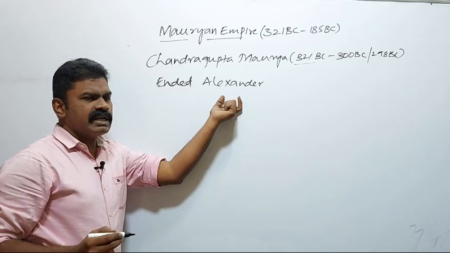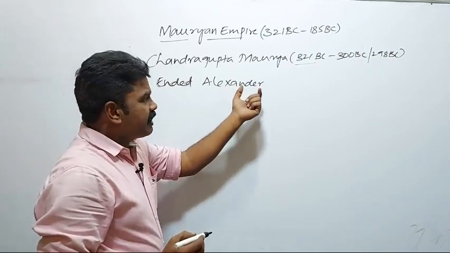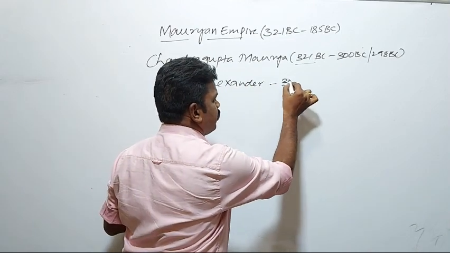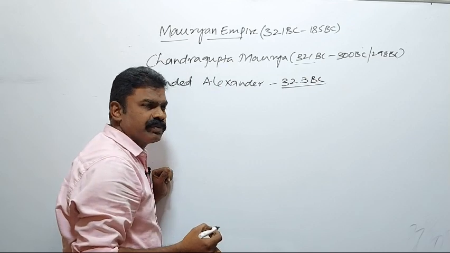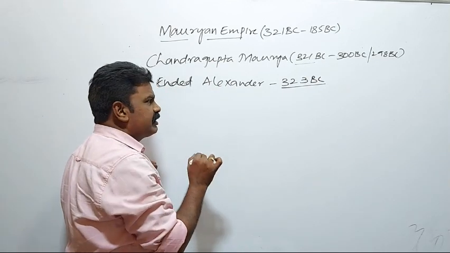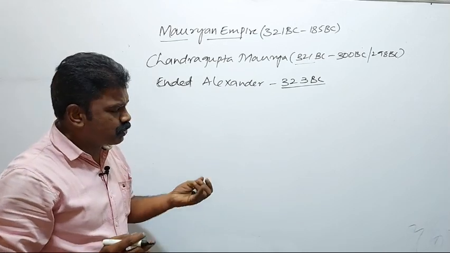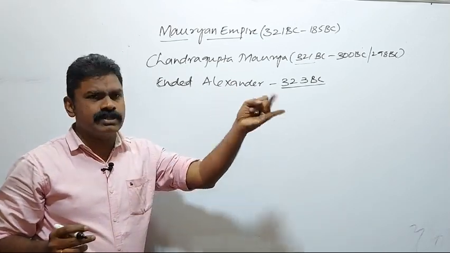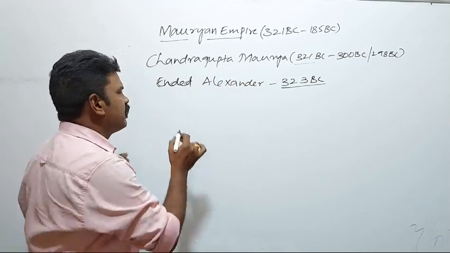Alexander died in 323 BC. Before his death, Alexander divided his kingdom into three parts: Macedonia, the Persian Empire, and the Seleucid Empire, that is Syria.